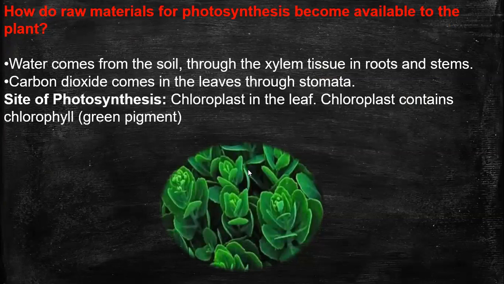So how do raw materials for photosynthesis become available to the plant? How does it become available? So all of you know that carbon dioxide and moisture are present in the atmosphere itself.